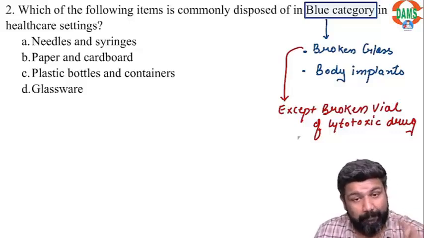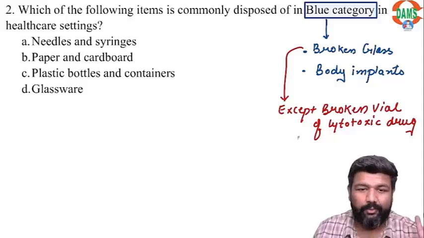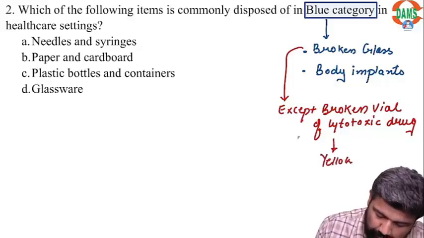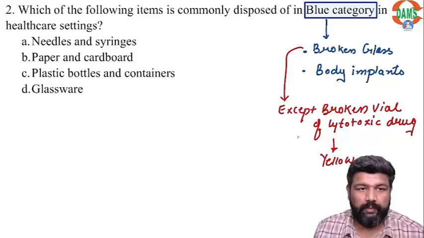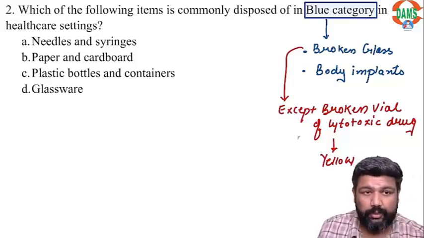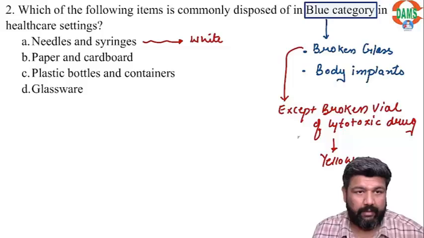But if you have an empty vial of cytotoxic drug, it goes in yellow. Needles and syringes we throw in white category.